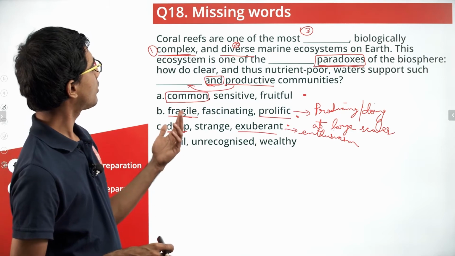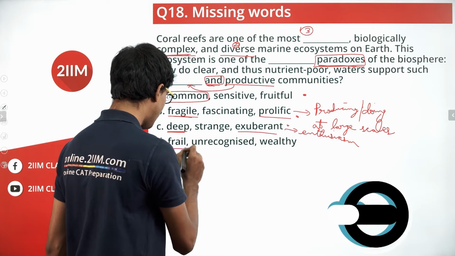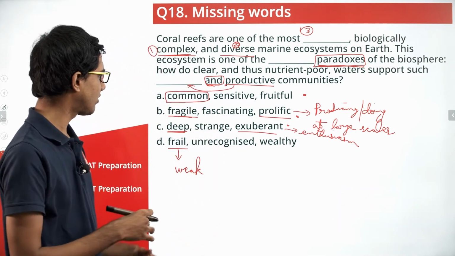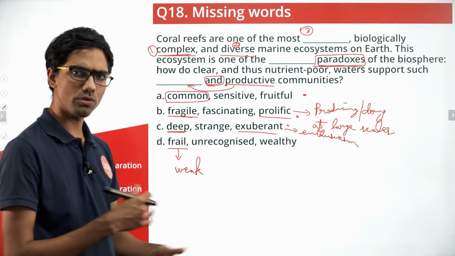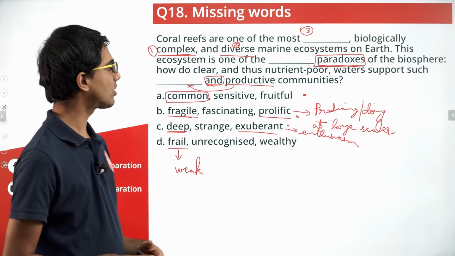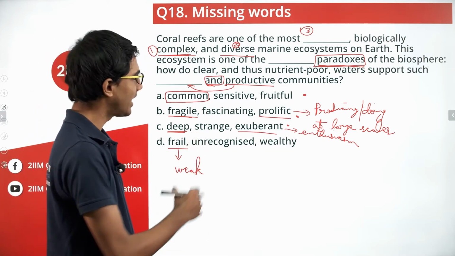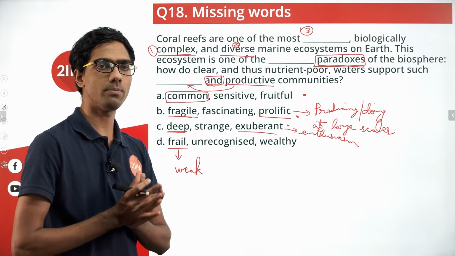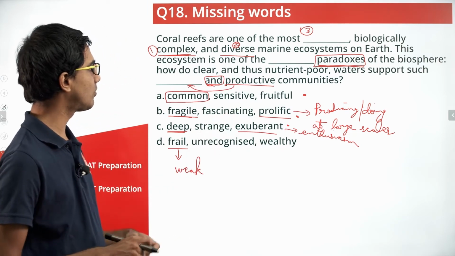Okay. Coral reefs are one of the most frail, biologically complex and diverse marine ecosystems on Earth. Again, fits in. Frail is again weak. Fragile is slightly susceptible to danger, more or less on the lines of weak. Again, frail also falls along the same lines. This ecosystem is one of the unrecognized paradoxes of the biosphere. Tricky question. All the options seem to fit in well. Again, unrecognized paradoxes seems to fit in because, as I said earlier, paradoxes are something that is not visible to everybody, that is not understood by everybody. So, unrecognized also fits in well.